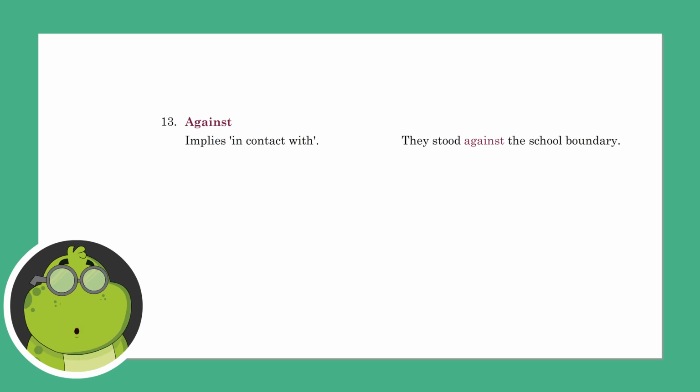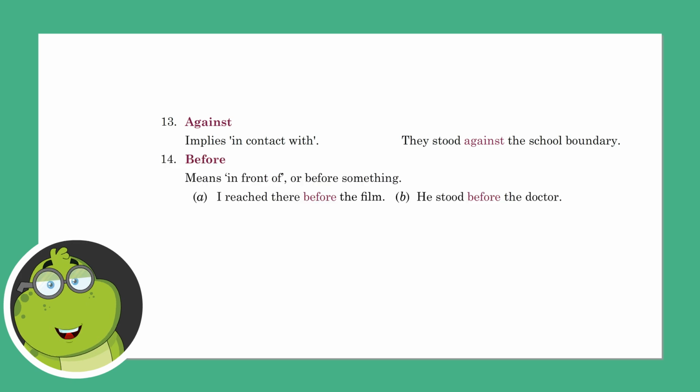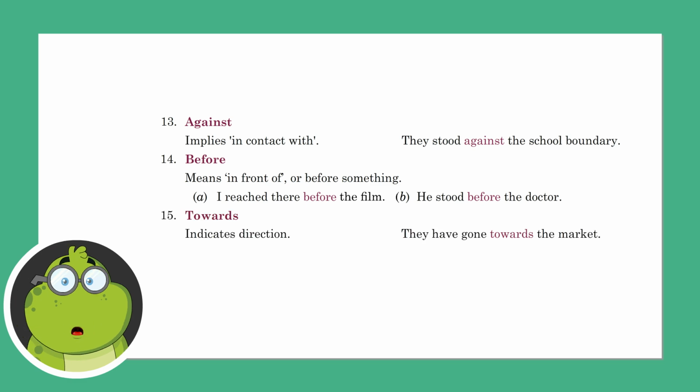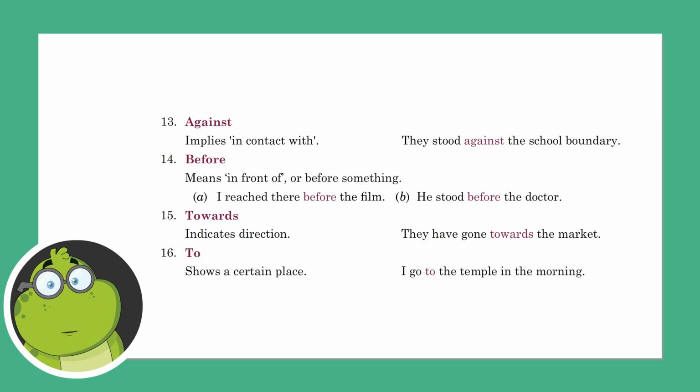Against implies in contact with. They stood against the school boundary. Before means in front of or before something. I reached there before the film. He stood before the doctor. Towards indicates direction. They have gone towards the market. To shows a certain place. I go to the temple in the morning.